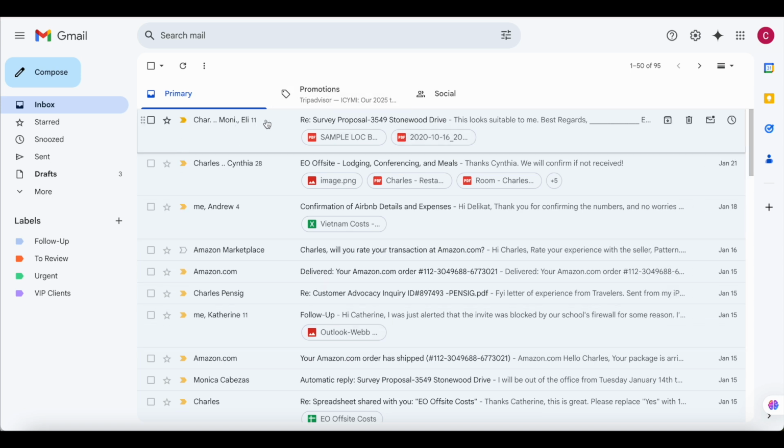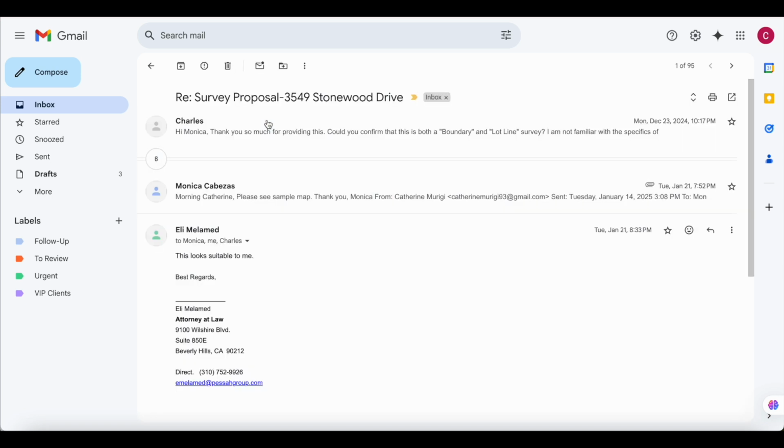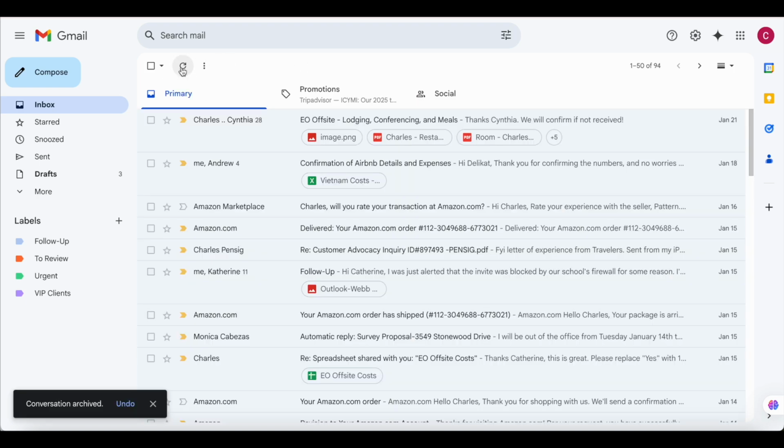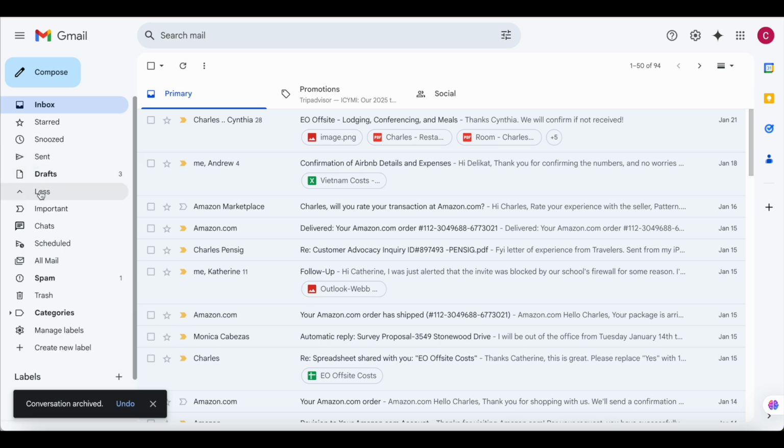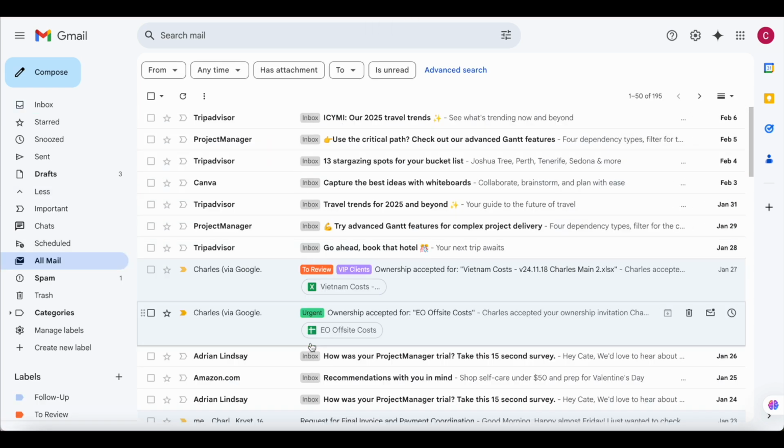You can also do that by just going one by one. Let's say we were working on this email, so you just go up here and then you can click on archive and it will go directly to archive. But if you come to more, once you get here, you can be able to see all the emails, even the archived emails. They will appear on this section.